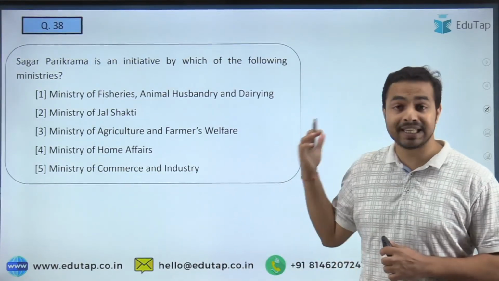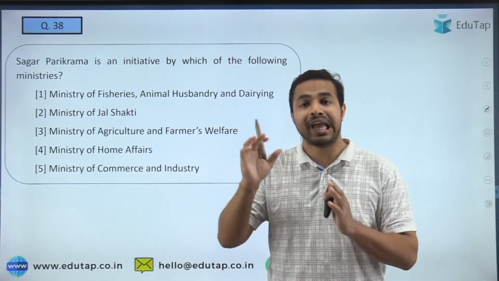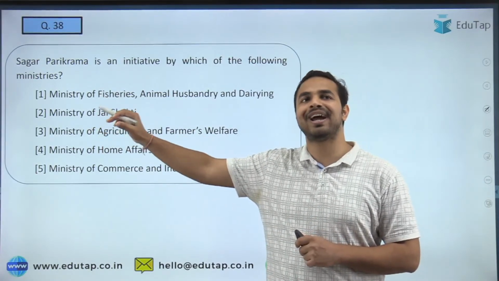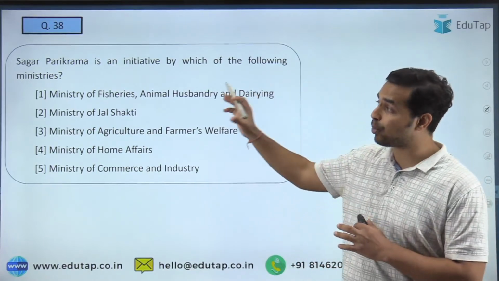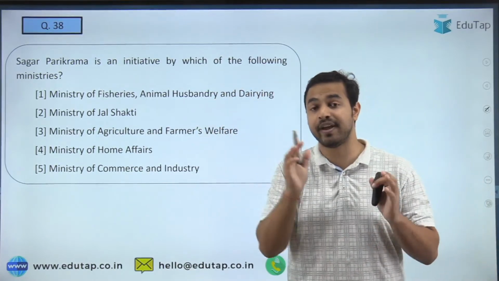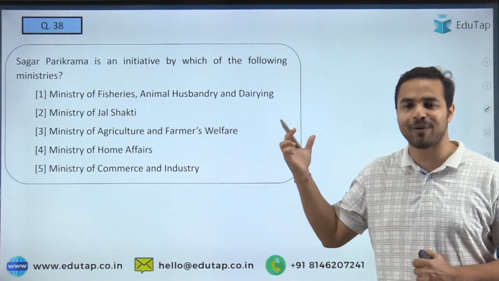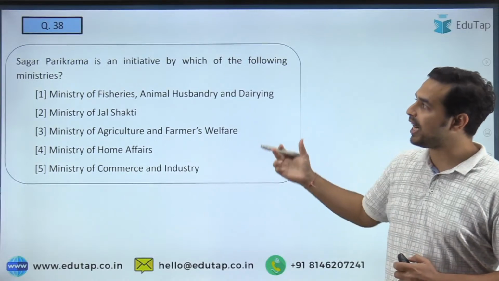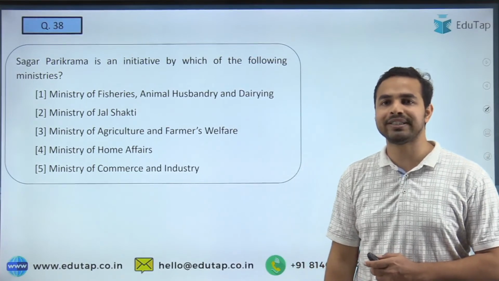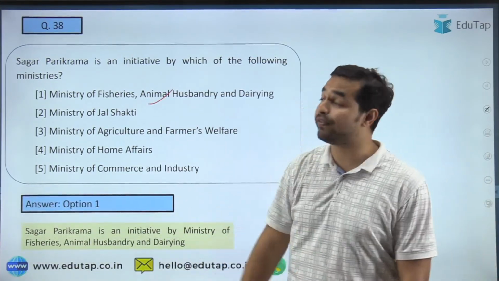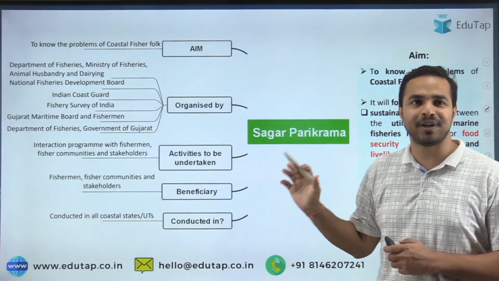So the next question is about the Sagar Parikrama initiative, and you are just required to tell me which ministry has launched this particular initiative, that is Sagar Parikrama, a very important initiative. और PIB सेशंस के अंदर भी आपको ये बहुत डिटेल के अंदर पढ़ाया गया था, during the month of April 2022. And now please tell me what exactly is the name of the ministry which has come up with this kind of initiative, that is Sagar Parikrama. And here guys, the right answer to the question is option A, that is Ministry of Fisheries, Animal Husbandry and Dairying.